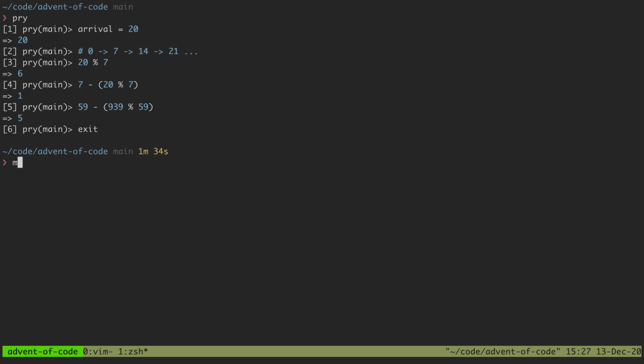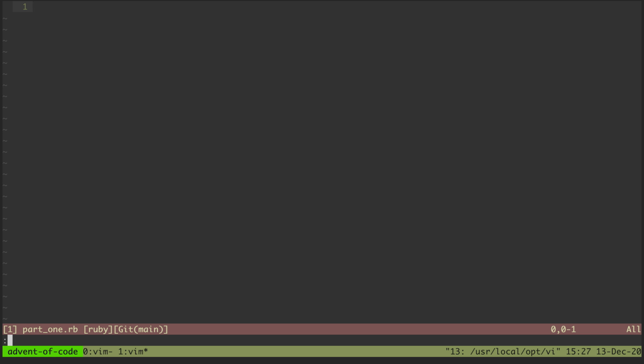So let's make a directory for today. It's day 13. So cd into day 13, and we will create our part1.rb, and we will also create a sample.txt file, which I'll paste that input into. And now we will read that in.